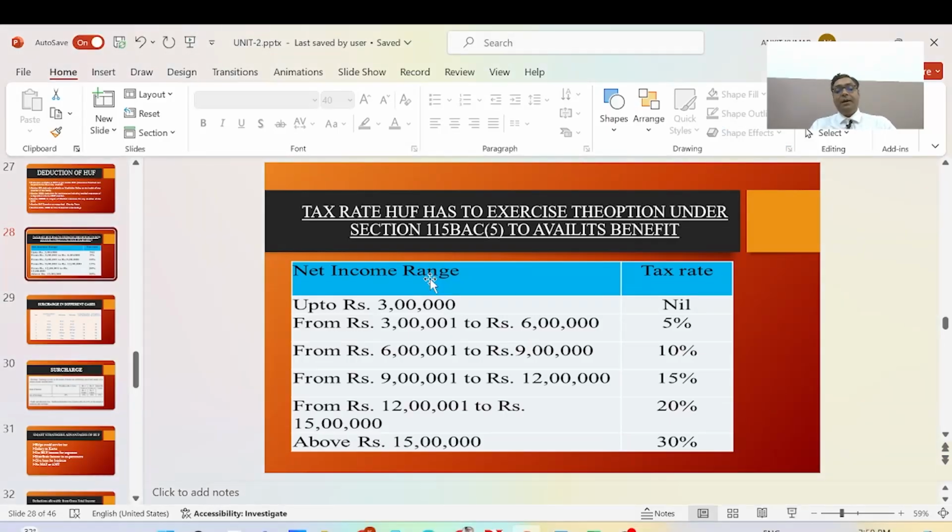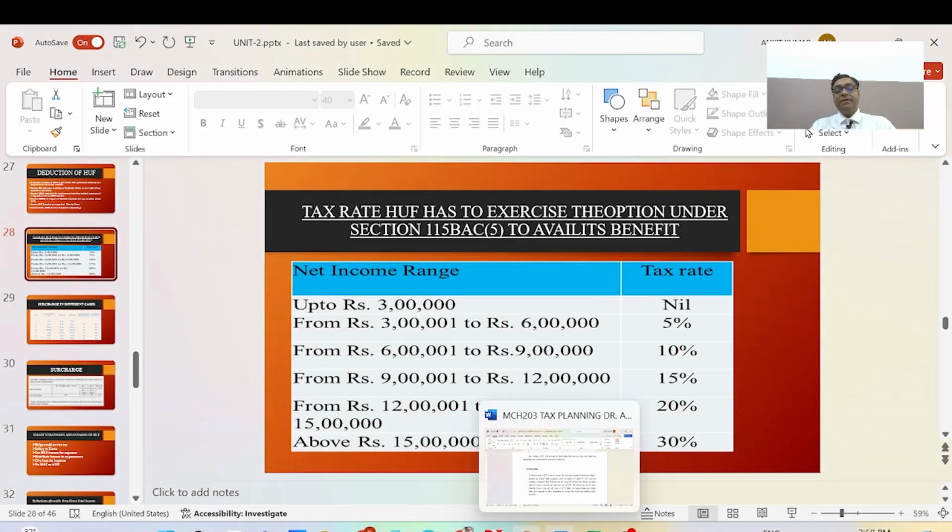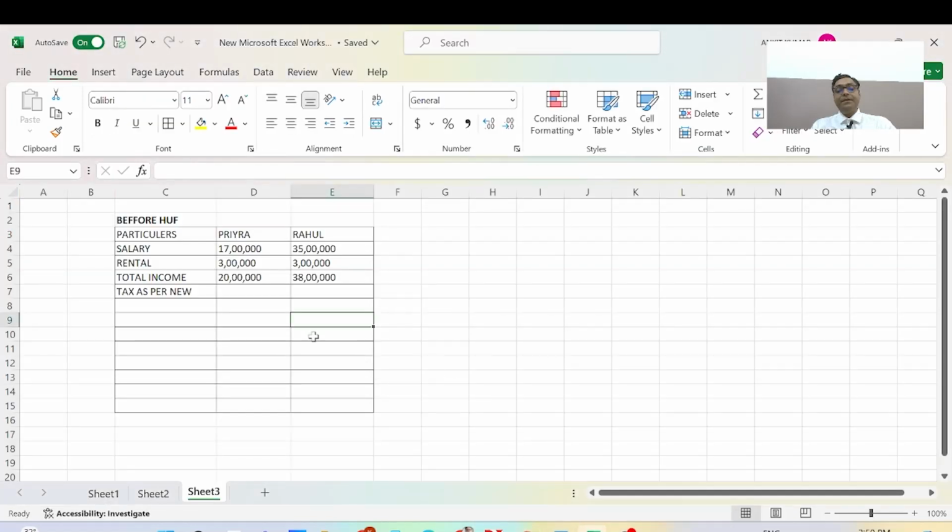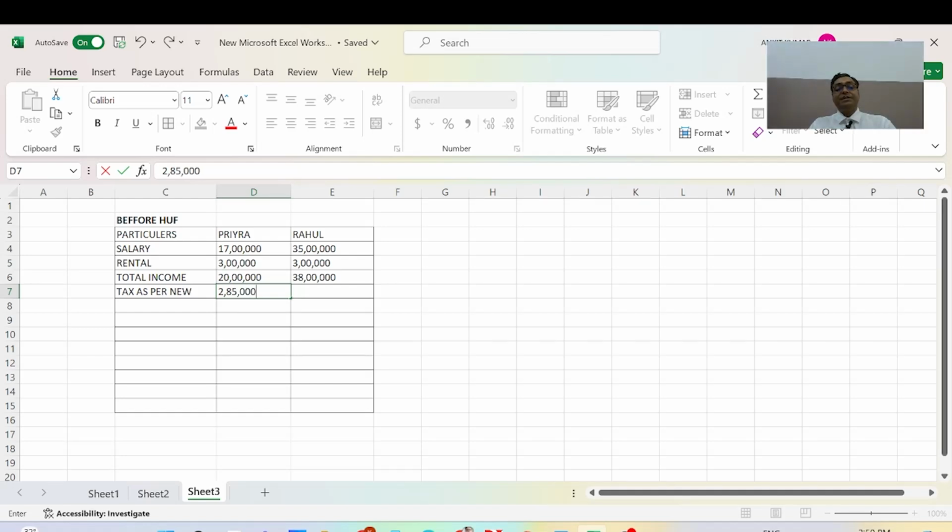After that, with this calculation we reach 2 lakh 85,000, at 5 percent, 10 percent and 25 percent as per the income slabs. And Rahul's income is 35 lakh rupees, and the tax as per the slab calculation is 8 lakh 25,000.